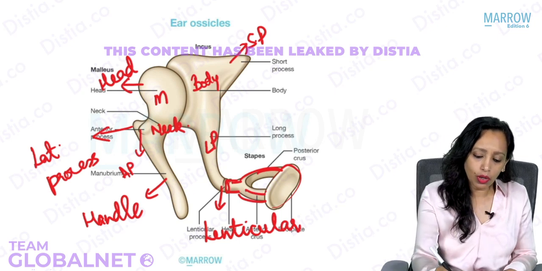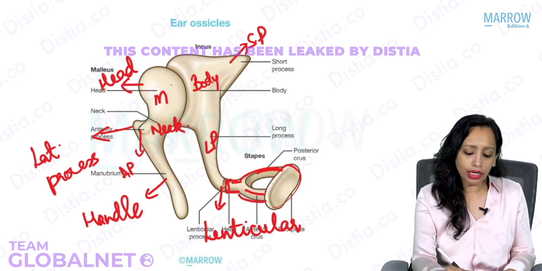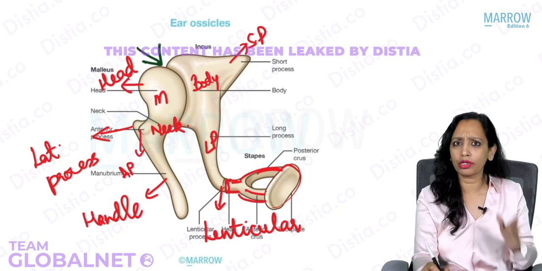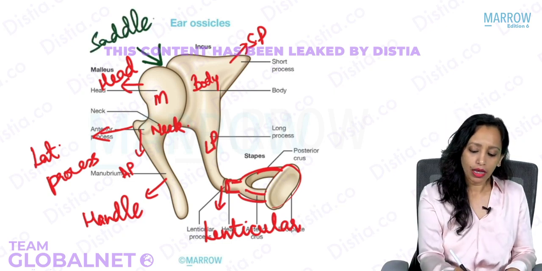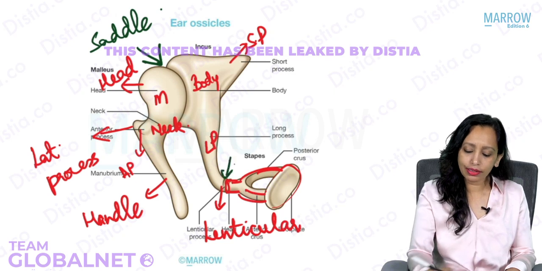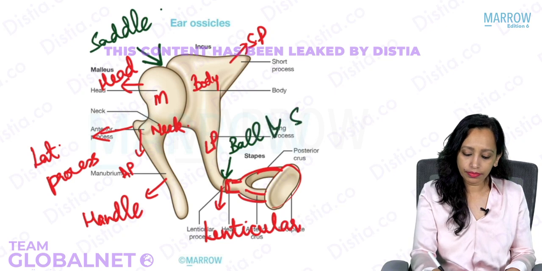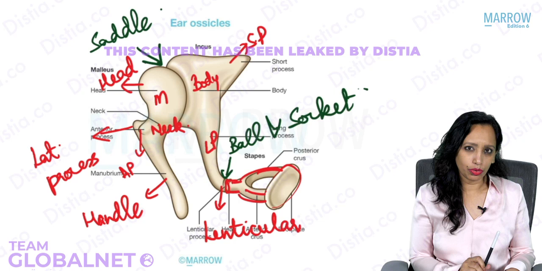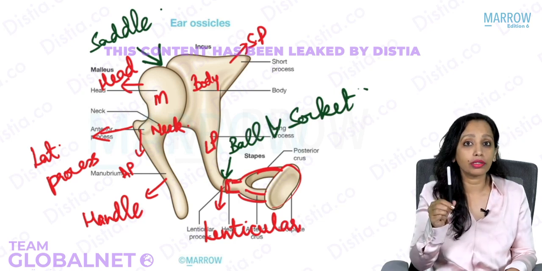Now the ossicles are attached to each other, so in between them are joints. What is the joint you are seeing in between the malleus and incus? Yes, this is the saddle joint. What is the joint between the incus and the stapes? Yes, this is a ball and socket joint.